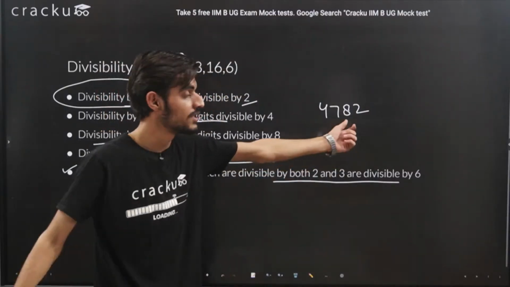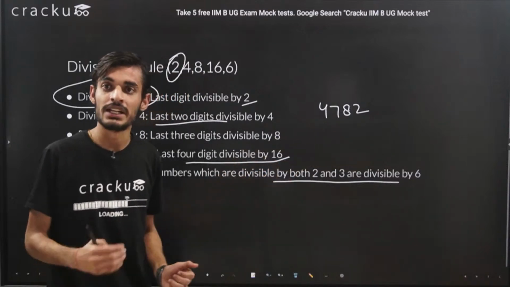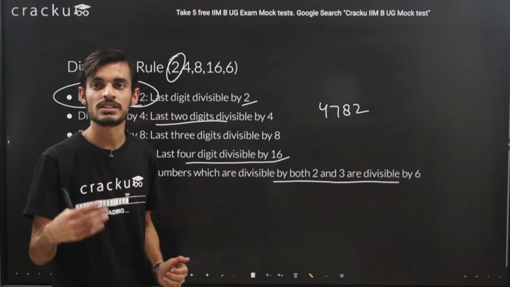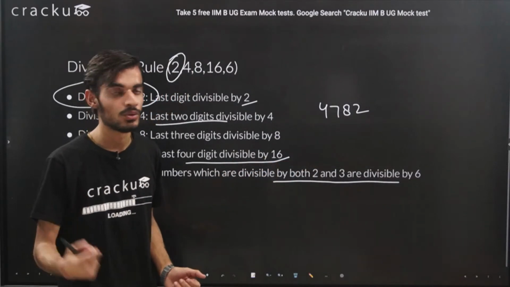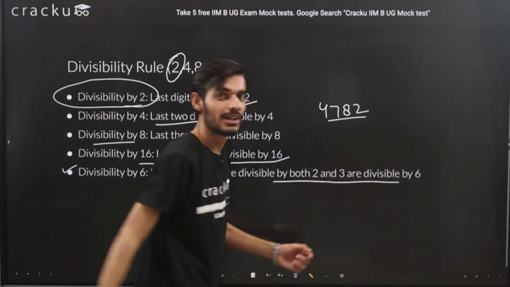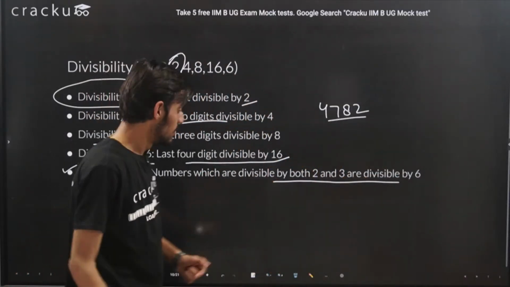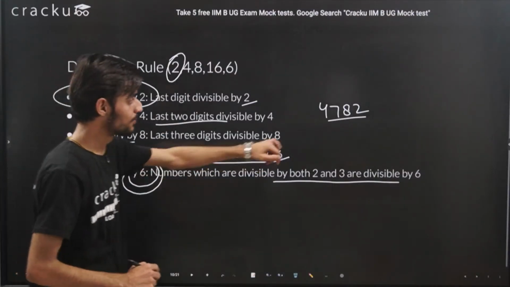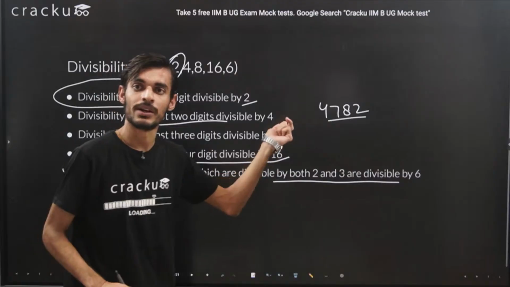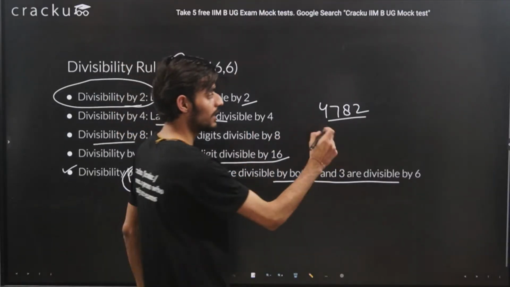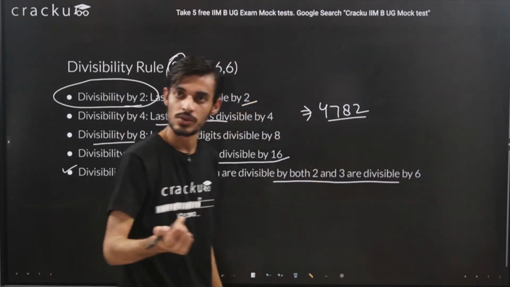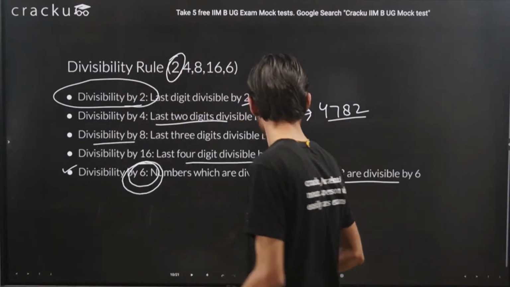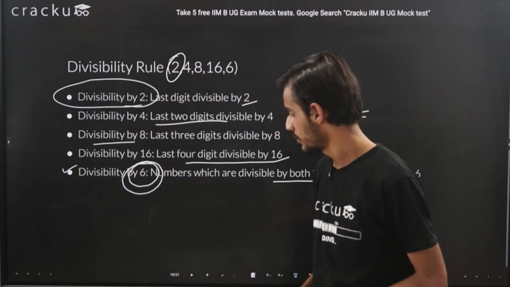And also the last digit is 2. We know that if any number ends in 0, 2, 4, 6, 8, then it is divisible by 2. So essentially this number is divisible by 2 as well as 3, so it will also be divisible by 6. If any number is divisible by 2 as well as 3, then the entire number will be divisible by 6 also. I think this should be clear. If you have any doubt, you can ask.